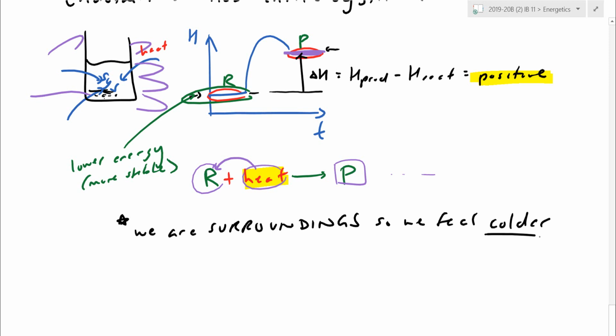Anytime they imply that the temperature drops or whatever, it implies that we are the surroundings. We can never have a thermometer so microscopic that it can actually measure what the particles are doing, right? So if an endothermic reaction is happening here, we're going to end up feeling cold from the outside. Sometimes people get tricked then. I say, okay, sure, our hand is outside the beaker here. Yeah, we feel cold because the heat is actually leaving.